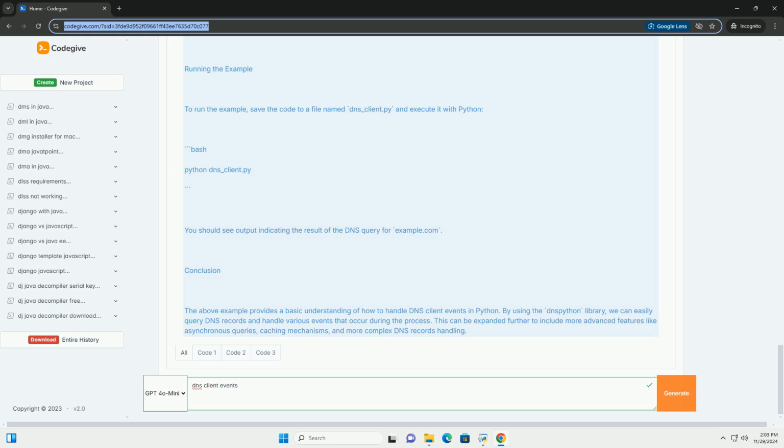Conclusion. The above example provides a basic understanding of how to handle DNS client events in Python. By using the DNSPython library, we can easily query DNS records and handle various events that occur during the process. This can be expanded further to include more advanced features like asynchronous queries, caching mechanisms, and more complex DNS records handling.